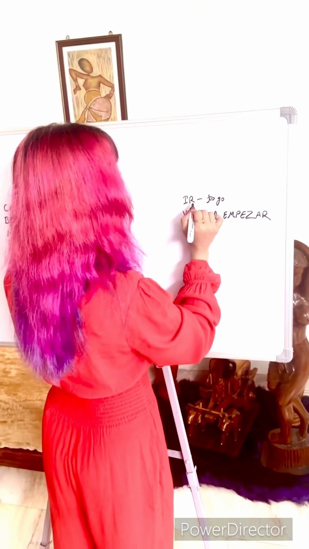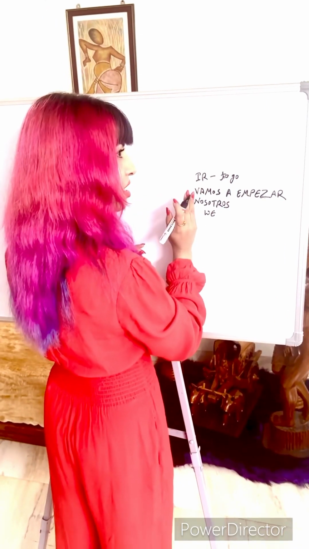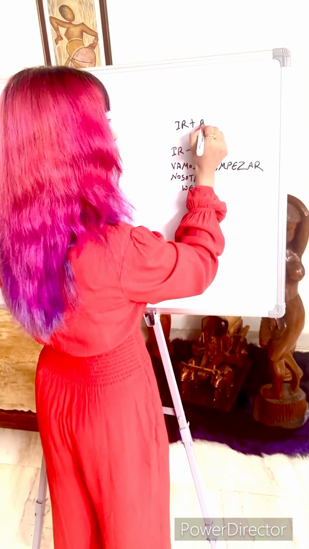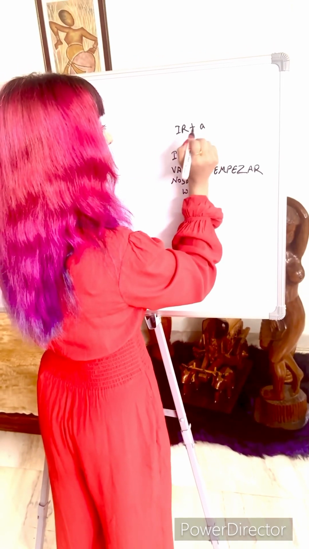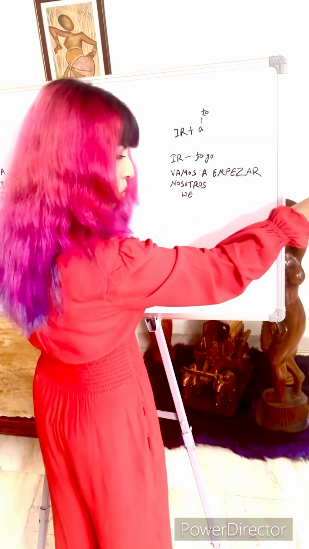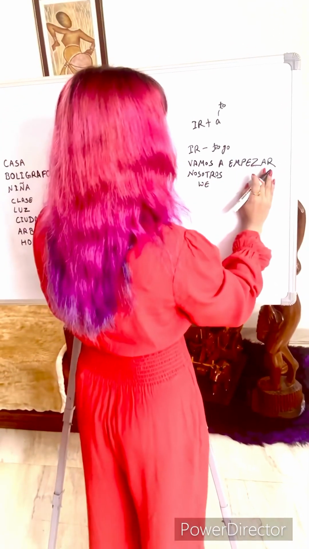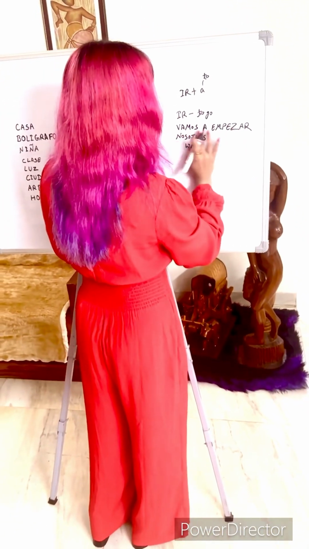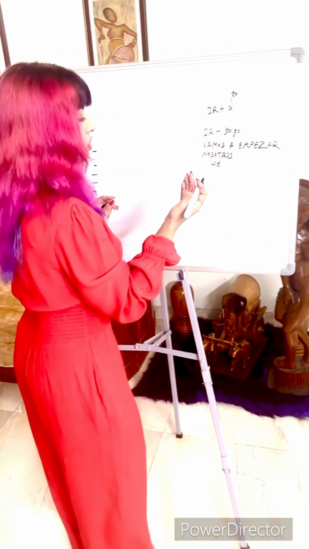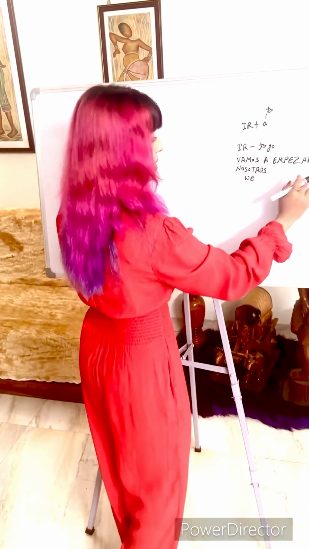So the sentence structure for ir is always the conjugated form of ir plus a. A is a preposition, that means to. You go to. So let's get started. Vamos a empezar, and empezar means begin.